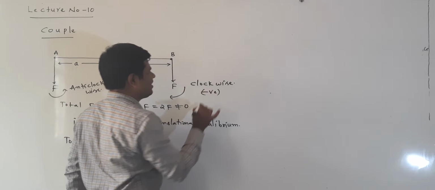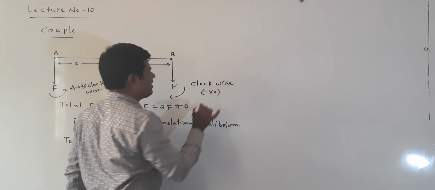Two equal forces acting in the opposite direction. Two equal forces having the same magnitude, but their lines of action are opposite. This line of action is downward, and this one is upward. Means the lines of action are in the opposite direction.